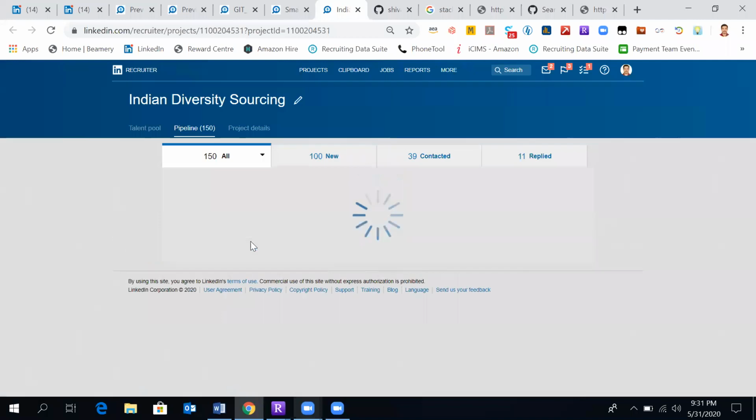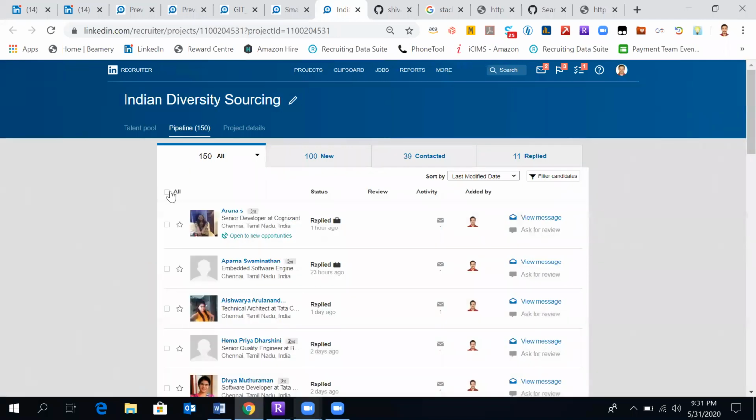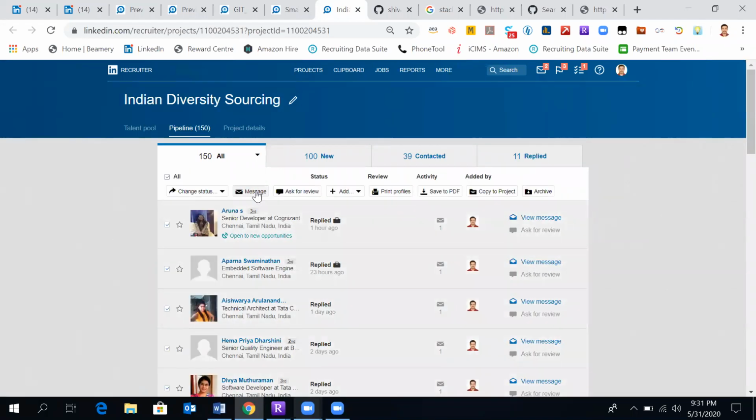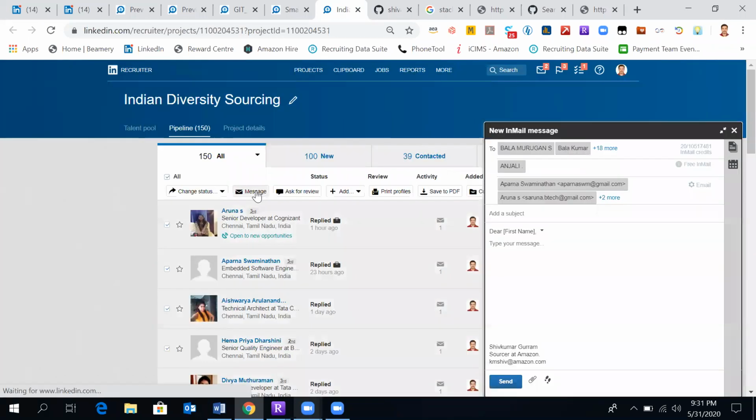Let me run you through one of the diversity projects. Now if I want to send here, I have email credits. So this is going to eat my 20 email credits from 25 candidates. For 5 candidates, I have their email IDs, so it's going as an email. For the 20 other candidates, I do not have their email IDs, so that's the reason it's going as an in-mail.